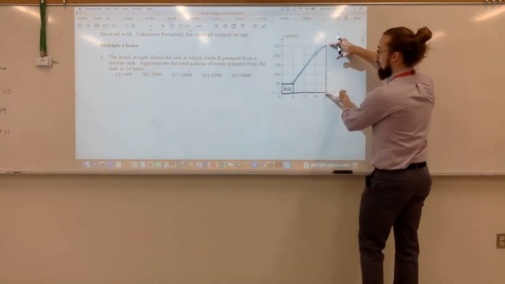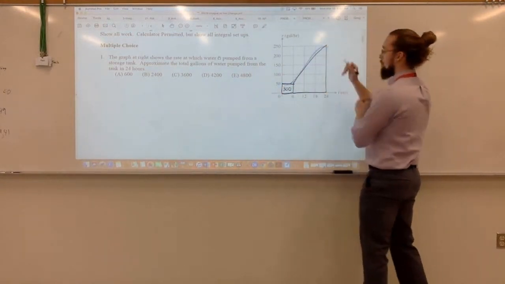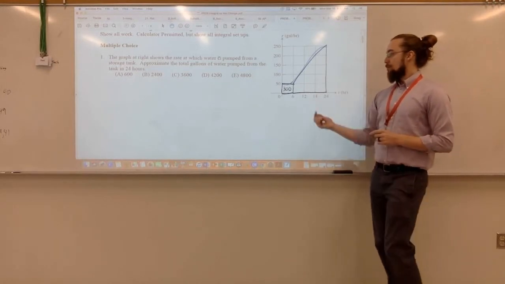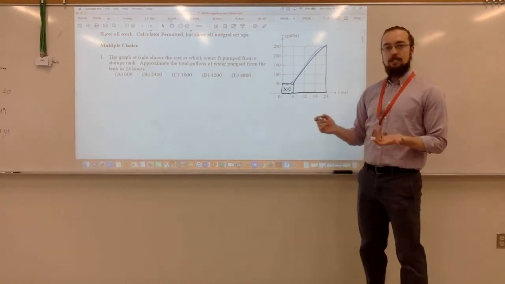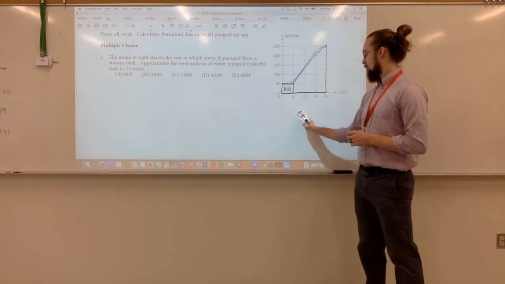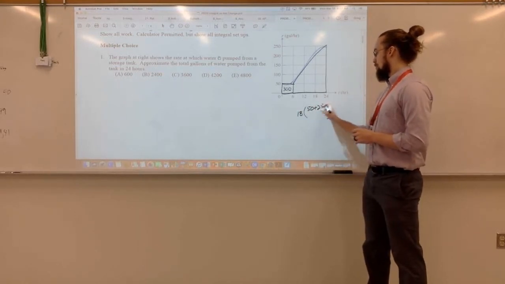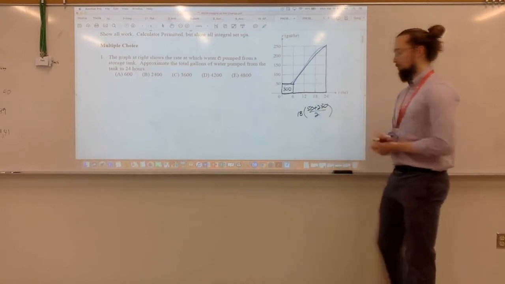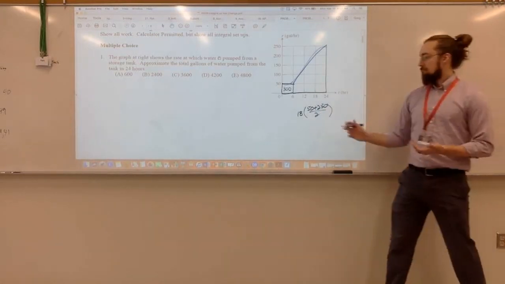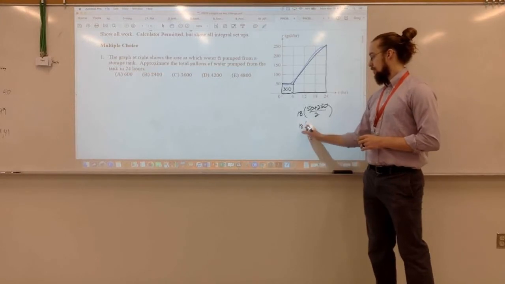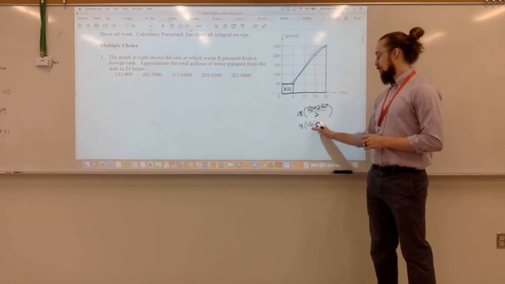Yeah, so our two bases would be 250 and 50, and then the height would be 18. So 18 times (50 plus 250) over 2. So 18 times 150.